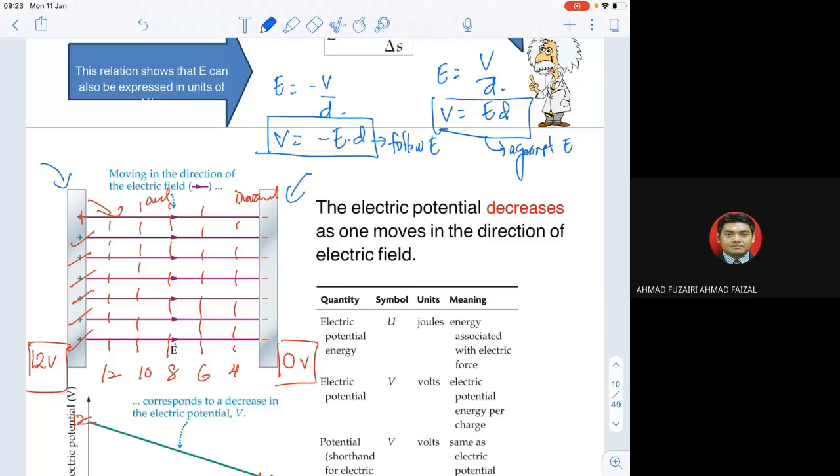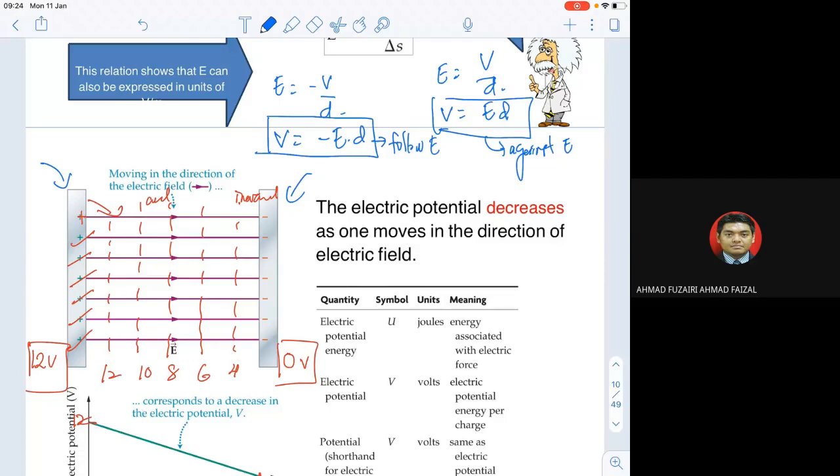So the electric field lines should follow the positive to the negative part. The electric field is the short form for the electric field lines, and it comes from the positive plate to the negative plate. The dashed lines that I drew are where you can have an electric potential.